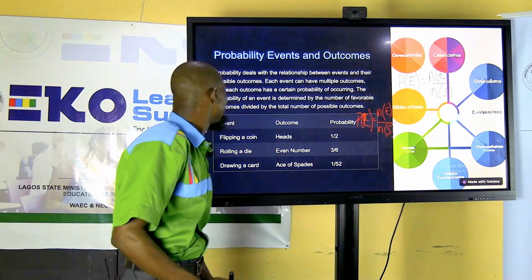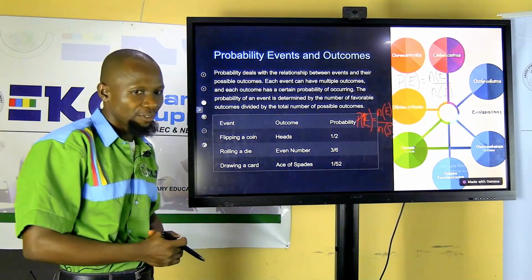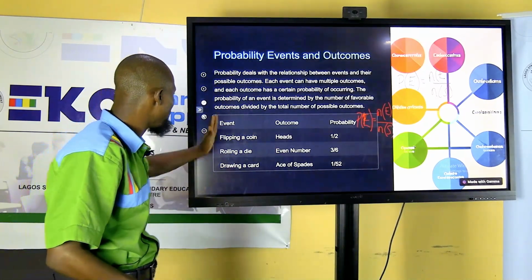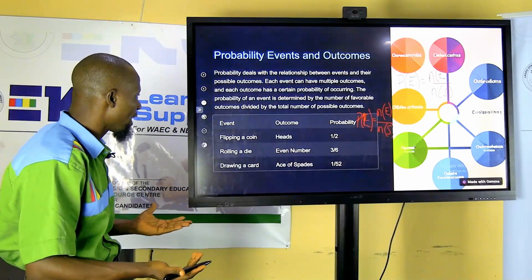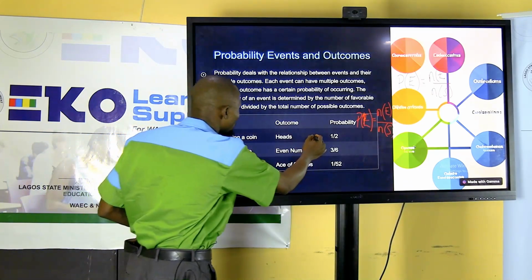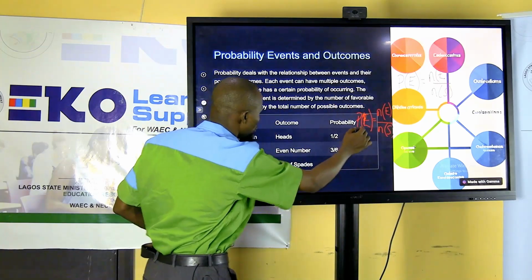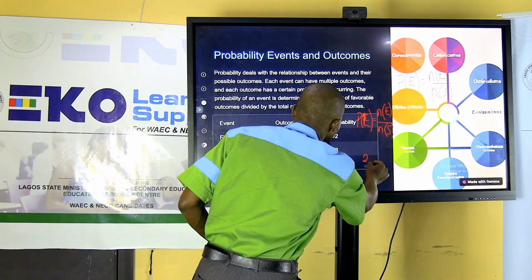All right. And that is what we'll see here. We have some examples here: event, outcome, and the probability. So based on our definition, when you flip a coin, we have either a head or a tail. And that is 2 outcomes. The total possible outcomes is 2. So the number in the sample space is 2.